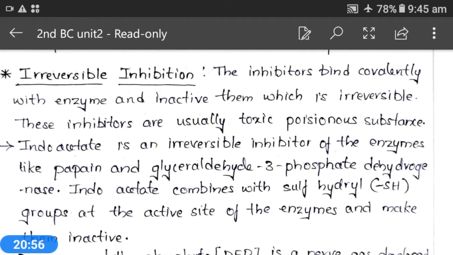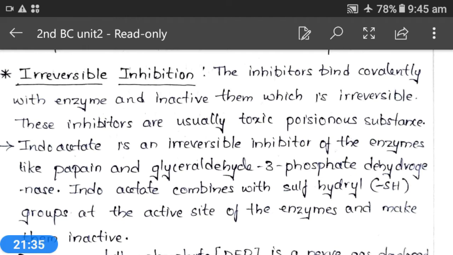So these are the two enzymes on which iodoacetate, an irreversible inhibitor, can act. Iodoacetate combines with sulfhydryl groups at the active site of the enzyme and makes it inactive. That means iodoacetate will bind to the SH sulfhydryl groups present on the active site and the enzyme activity will be stopped.